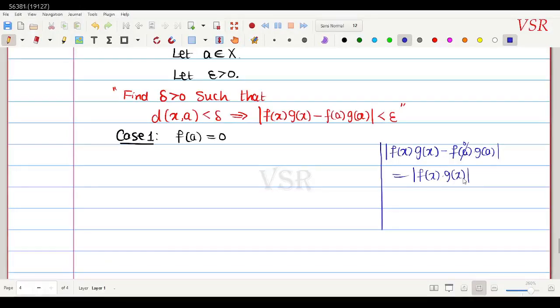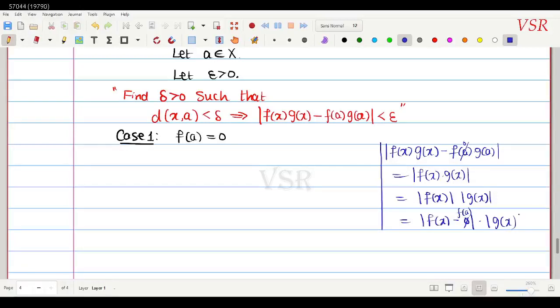Okay, so we know that this is equal to modulus of f of x into modulus of g of x. Okay, and note that this fellow, how can we write it, modulus of f of x minus 0, which is f of a. Okay, I can write this 0, into modulus of g of x. Replacing that 0, I can write this as f of a.